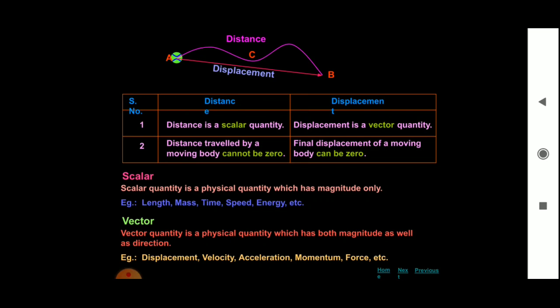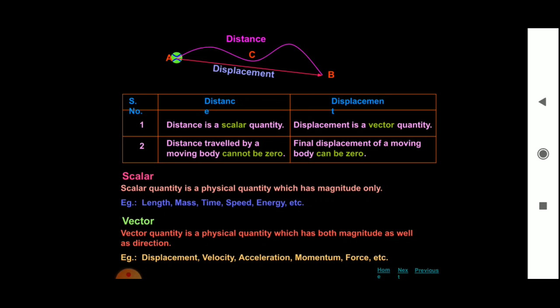Now let us see what is a scalar and a vector. A scalar quantity is a physical quantity which has only magnitude. Example, length. While writing the length, we write only 10 meter, 5 meter. So that 10, 5 represents the magnitude.